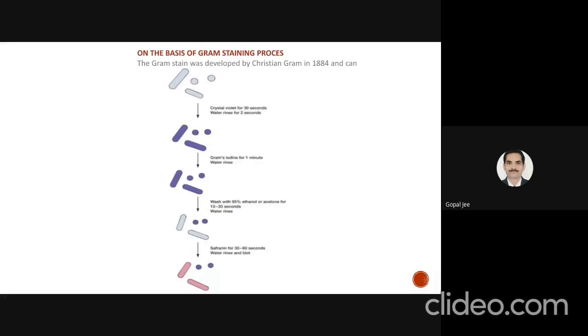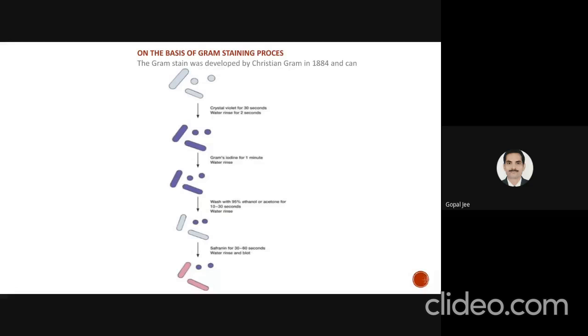When we apply ethanol, the CVI complex comes out easily from the gram negative bacteria as compared to the gram positive bacteria. But if the decolorization step is used for a longer time, both types of cells can be decolorized. After that, we simply use a counterstain, that is safranin, for staining the gram negative bacteria. So this was the gram staining process, which definitely helps in differentiating the gram positive bacteria as well as the gram negative bacteria.